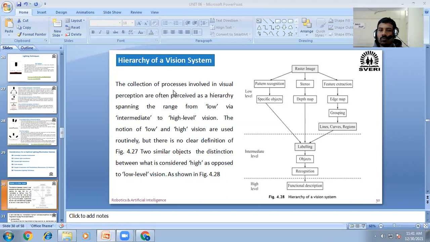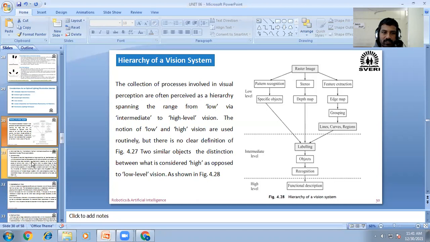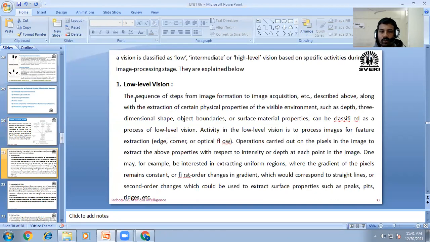The collection of processes involved in visual perception is often perceived as a hierarchy spanning the range from low via intermediate to high level vision. Next, we will discuss low level vision.